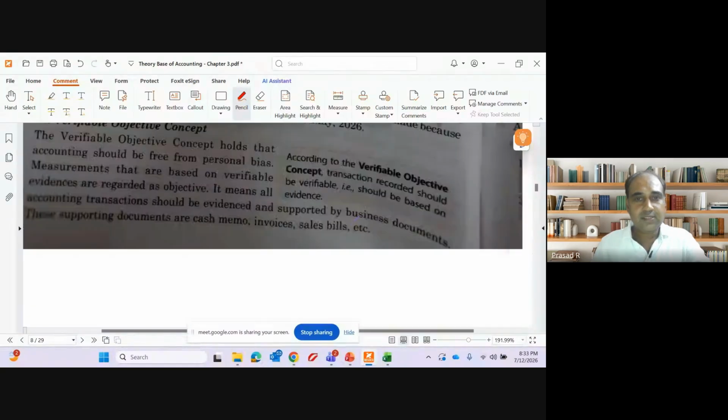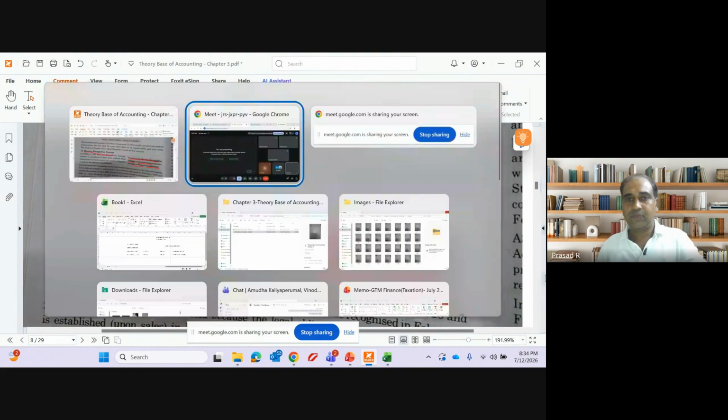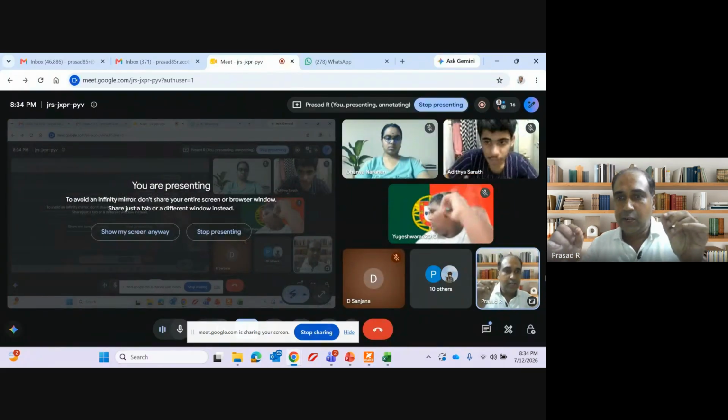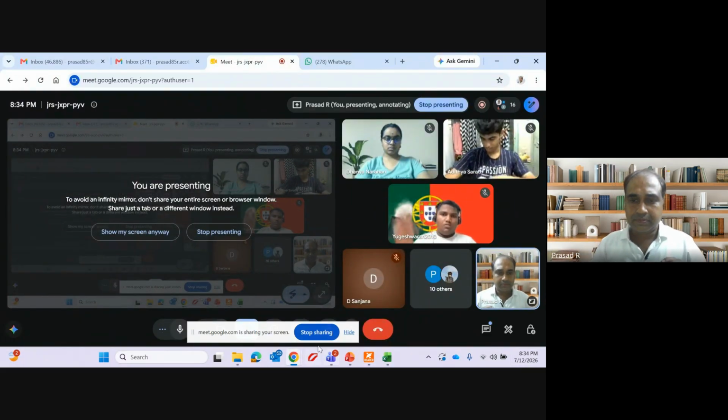Only the last two, guys. Revenue recognition concept. According to the revenue recognition concept, revenue should be recognized when the right to receive is established. The right to receive is established. It's actually a very